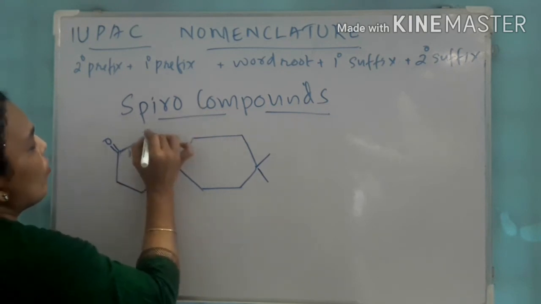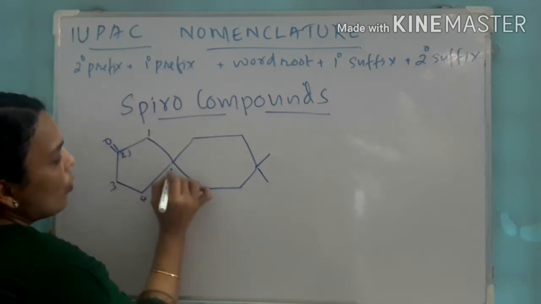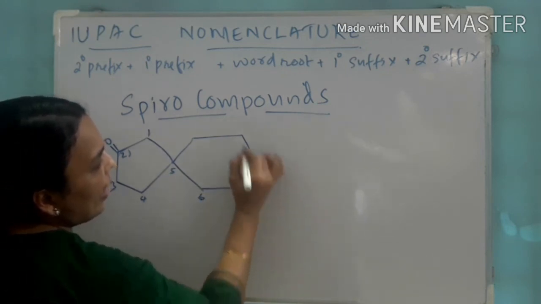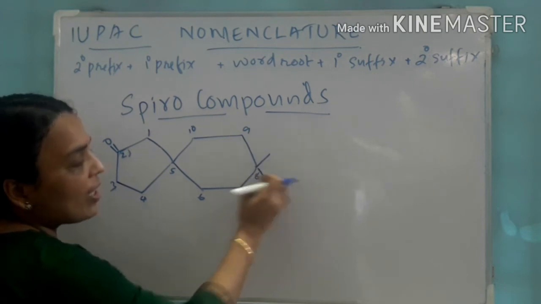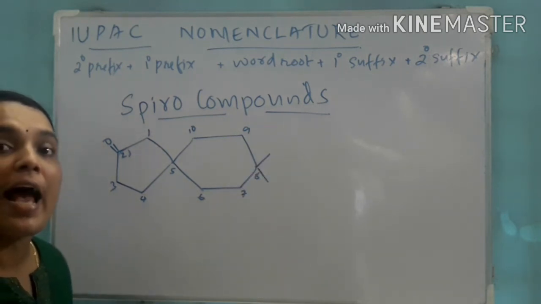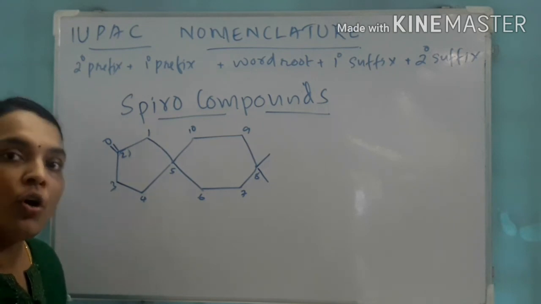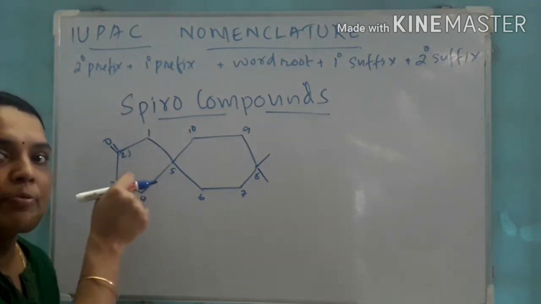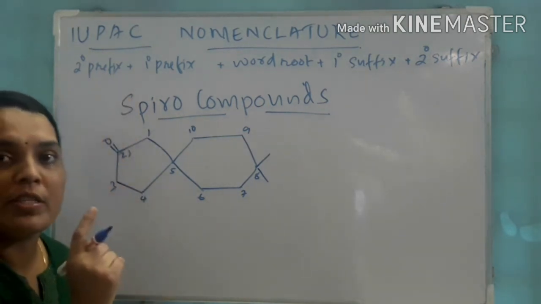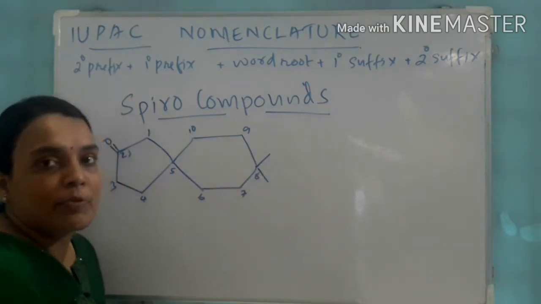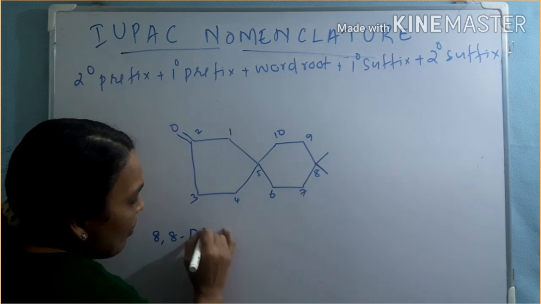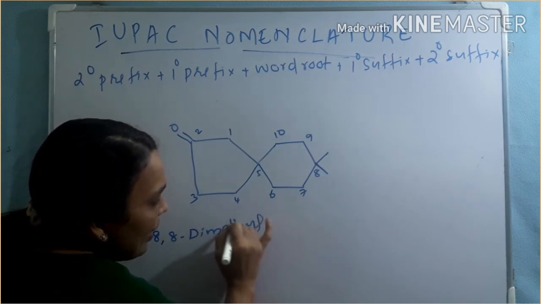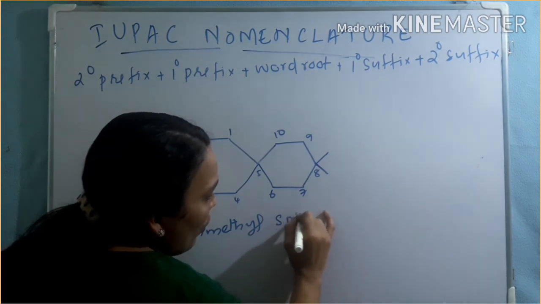So the numbering becomes 1, 2, 3, 4, 5, 6, 7, 8, 9, 10. It is a 10 carbon system, so the name becomes decane. And look here, on the 8th carbon what is present? Two methyl groups are present as substituents. Before spiro we have to mention the substituent name as a secondary prefix, so 8,8-dimethyl spiro.